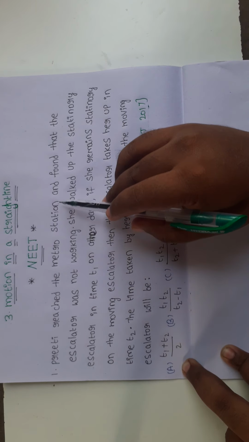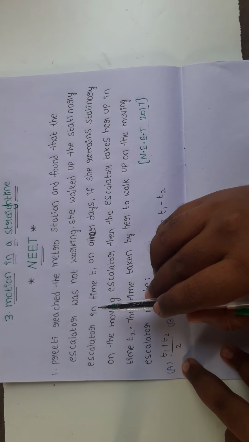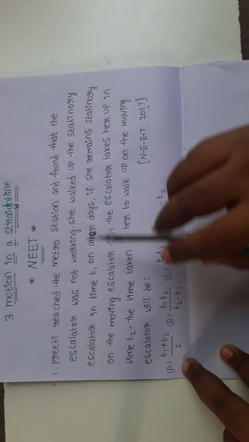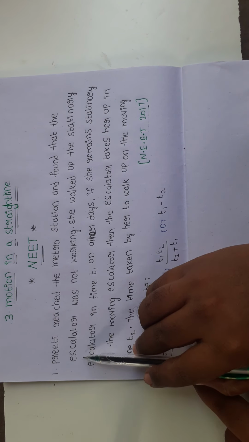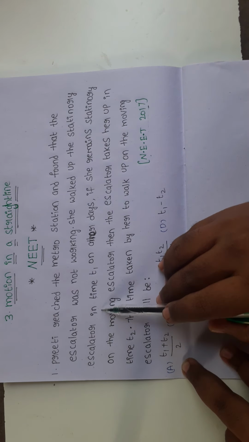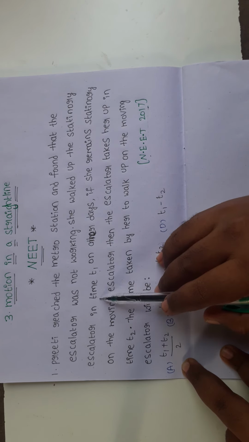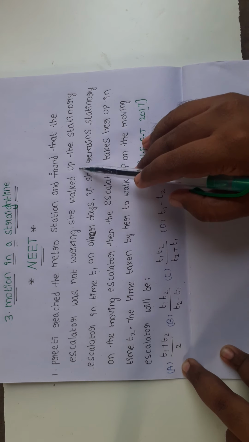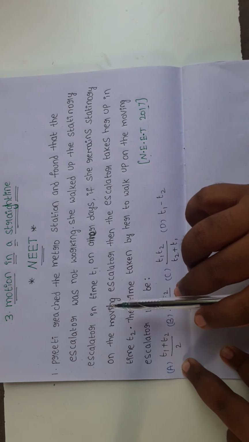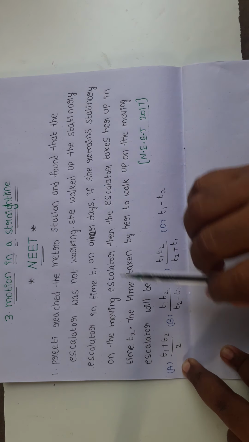Preeti reached the metro station and found that the escalator was not working. In the metro station, the escalator is there, but it is not working. She walked up the stationary escalator in time t1 on other days. Why? Because the escalator is not working, that's why she is walking on the stationary escalator.